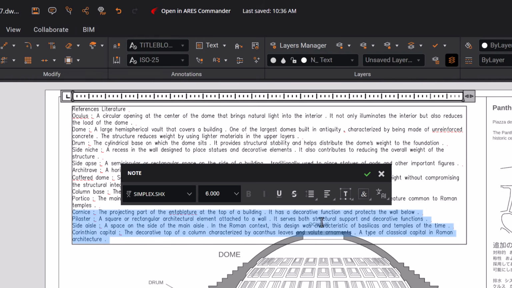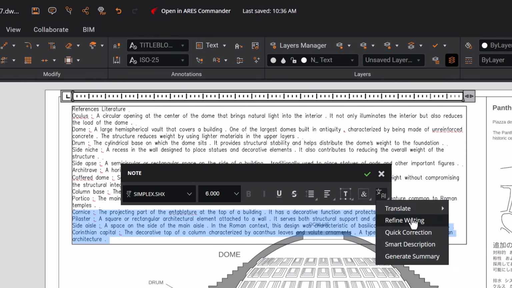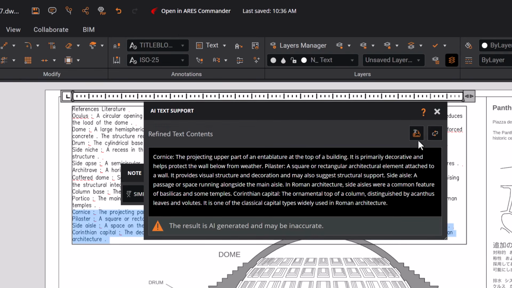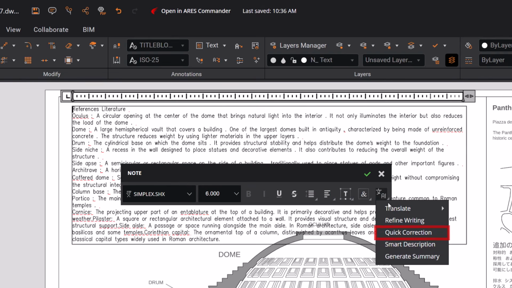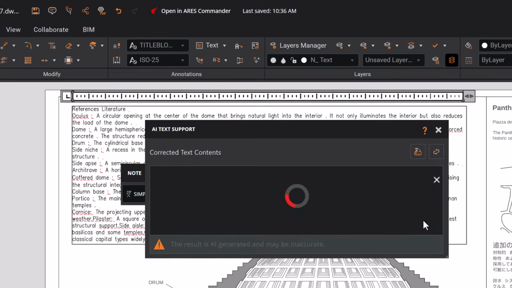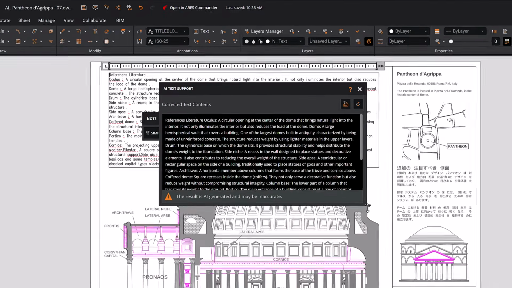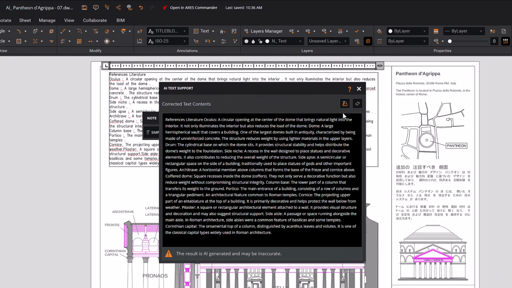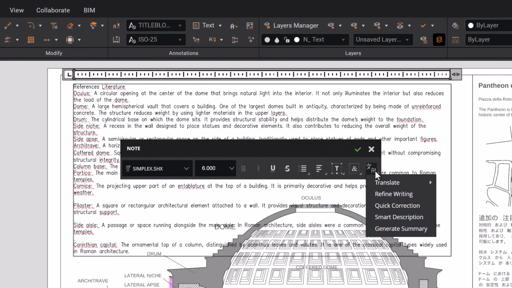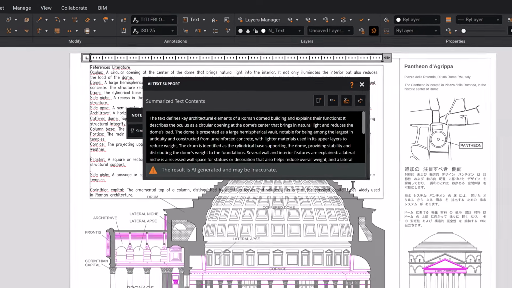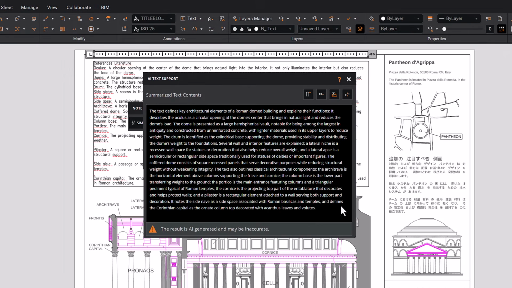Need to improve the clarity of a specification? Refine Writing enhances your text while preserving its technical accuracy. In this example, we'll refine a specific section of the content. Quick Correction handles grammar and spelling. Smart Description generates descriptive text from minimal input. And Generate Summary condenses long notes into concise paragraphs, with the option to choose between a short or detailed version.